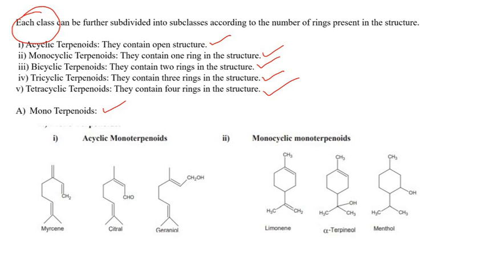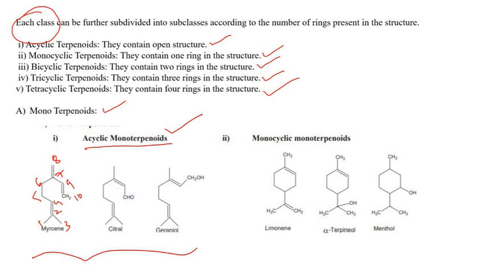Monoterpenoids, that means they contain 2 isoprene units. In that, we need to talk about acyclic. That means these 3 contain no cyclic ring system. They are all open chain structures. Now, as you can see, these are called monoterpenoids because they contain 2 isoprene units. I am going to number them here: 1, 2, 3, 4, 5, 6, 7, 8, 9, 10. You see, all of them contain 10 carbon atoms, and they contain 2 isoprene units. I would like to show you that.